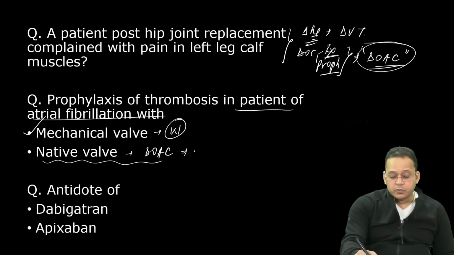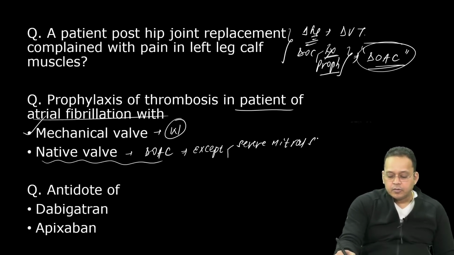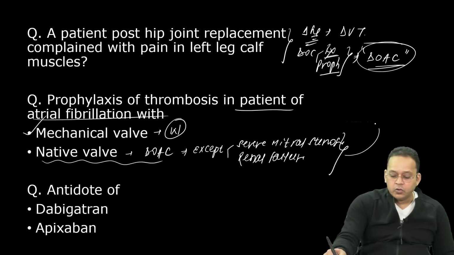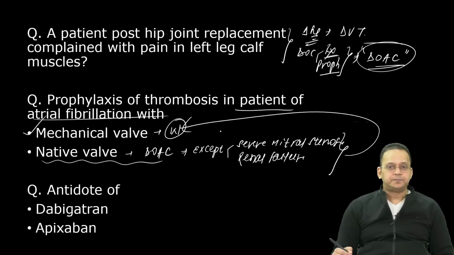सो नेटिव वाल्व में हम DOAC यूज करेंगे, एक्सेप्ट इफ द पेशेंट हैज सीवियर mitral stenosis or the patient has renal failure. In दो केस में I'll come back to warfarin, right?